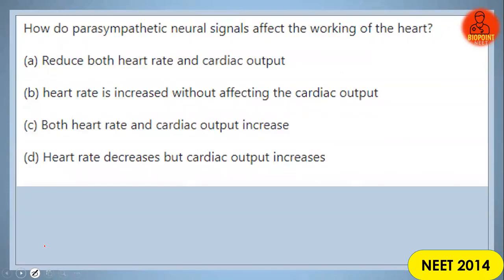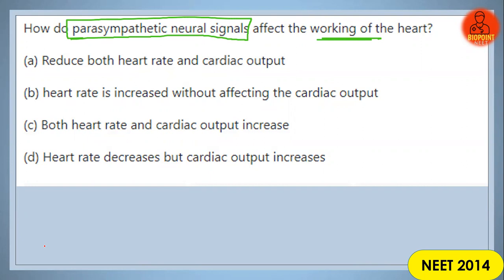11th one on your screens. How do parasympathetic neural signals affect the working of the heart? We studied that there are two types of nervous system, the sympathetic nervous system and the parasympathetic nervous system. So how are the parasympathetic neural signals going to affect the heart? The correct answer for the question is what we discussed in the class.